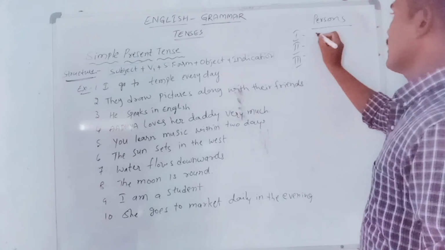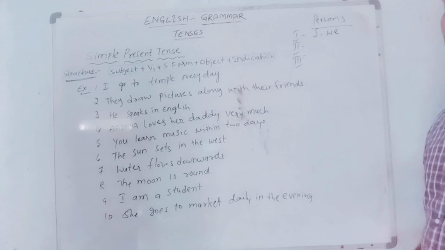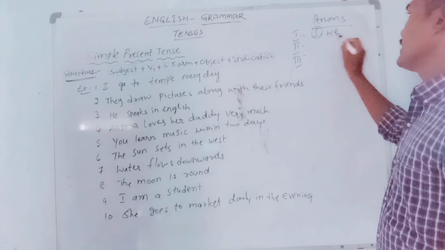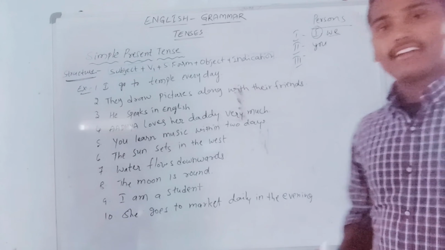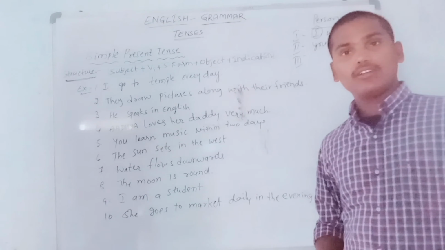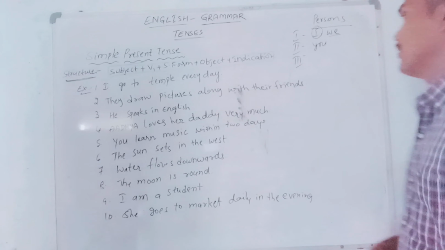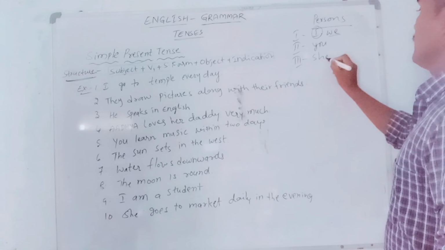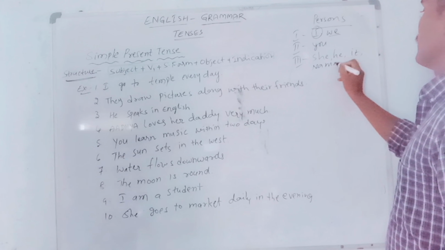First persons are I and we. We call these two subjects first persons in English. I is a singular first person and we is a plural first person. Second person is you. In English, you is considered both a singular and a plural subject, but it depends upon the situation in the sentence. Okay? Next, third persons: she, he, it, name, they.